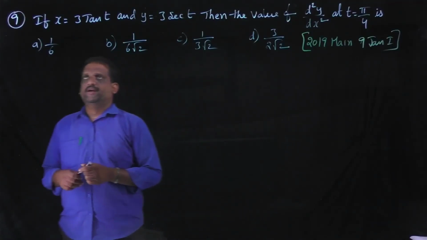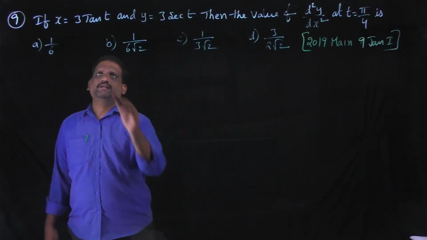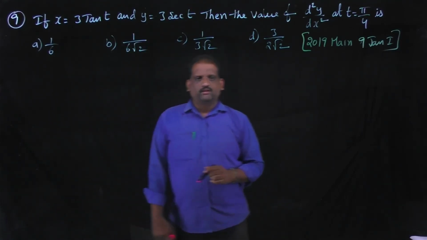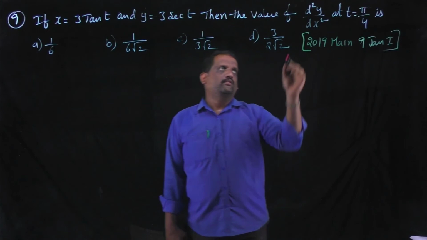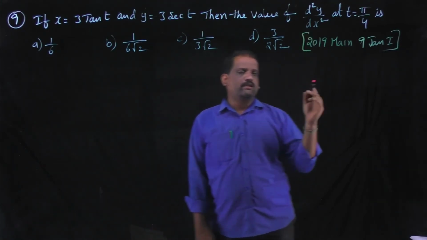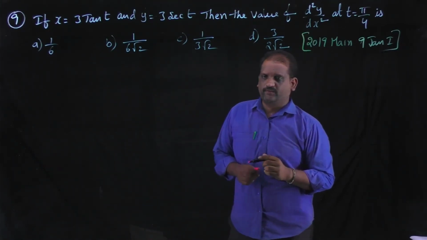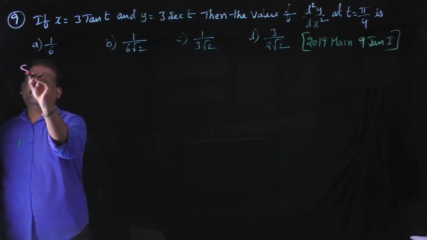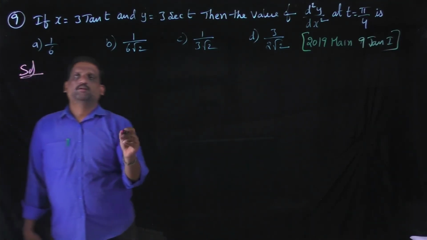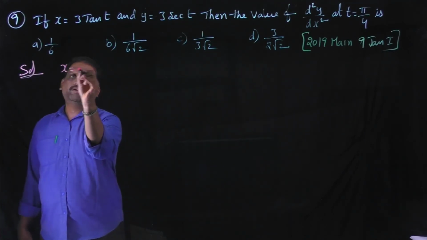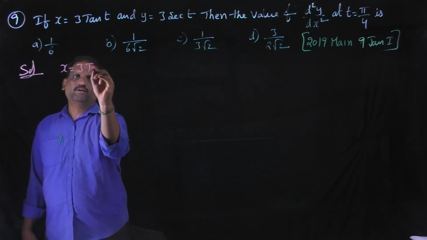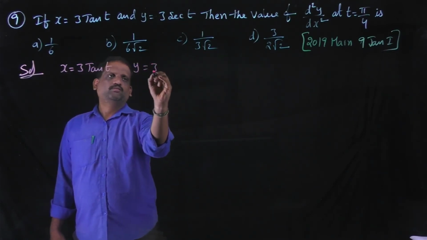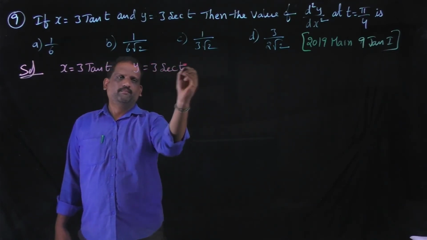Problem number 9. If x equal to 3 tan t and y equal to 3 secant t, then the value of d square y by dx square at t equal to pi by 4 is. These are the options. Solution. Given x is equal to 3 into tan t, y is equal to 3 into secant t.